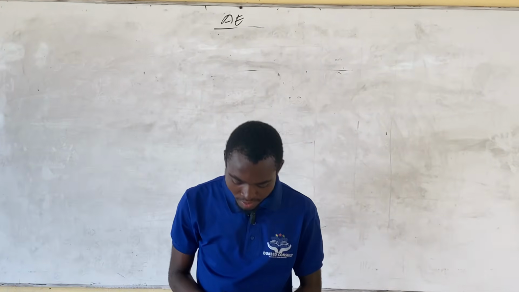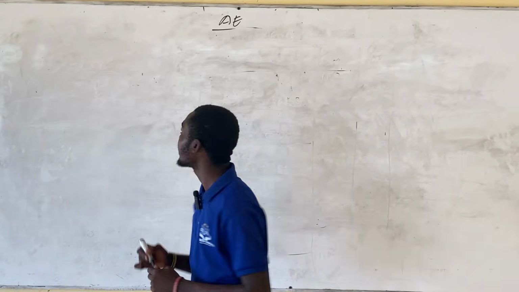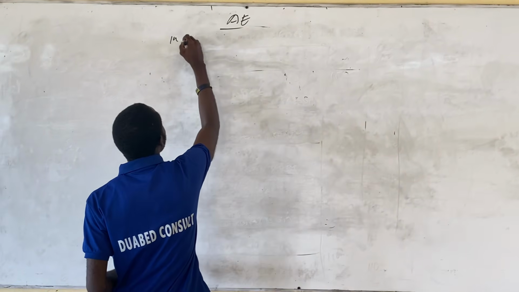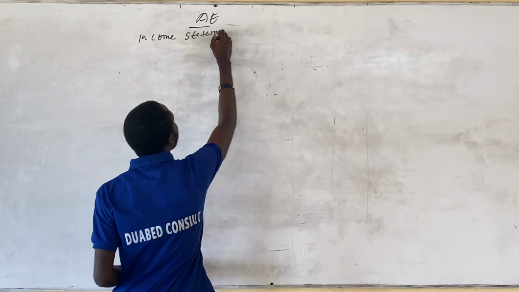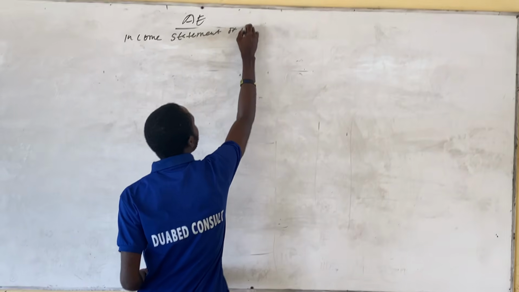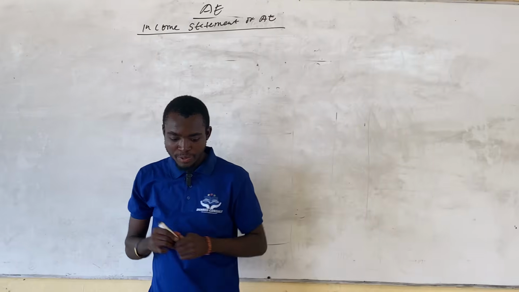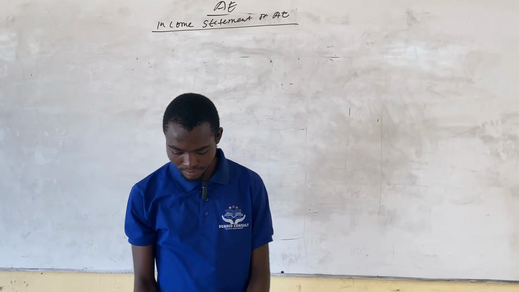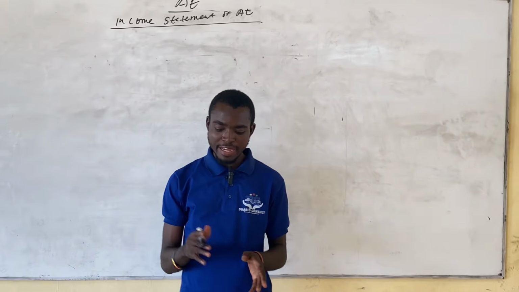Okay, so we write income statement of AE, that is Aleph Enterprise. Income statement of AE. And then we create a column for the years.